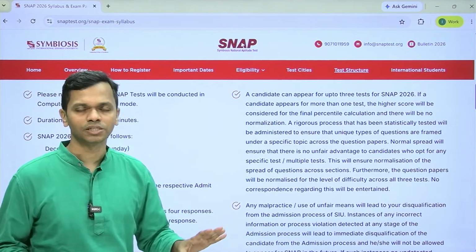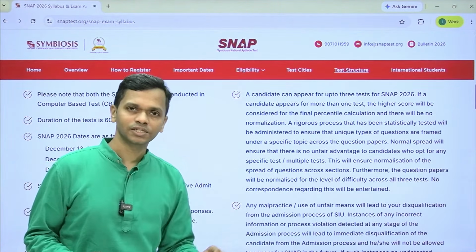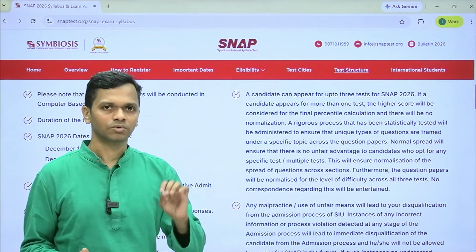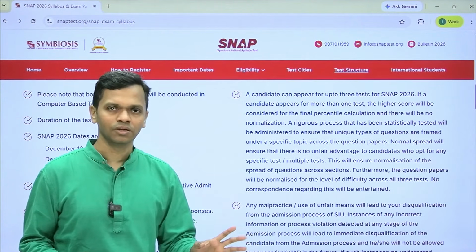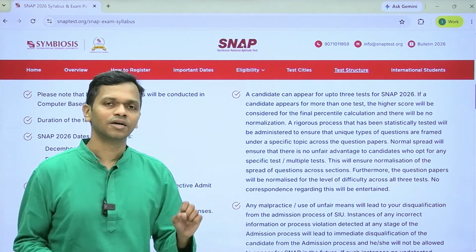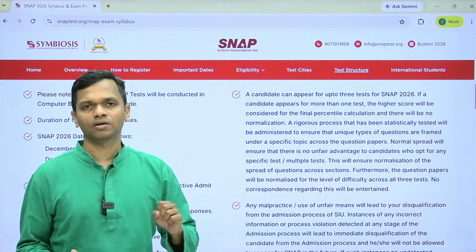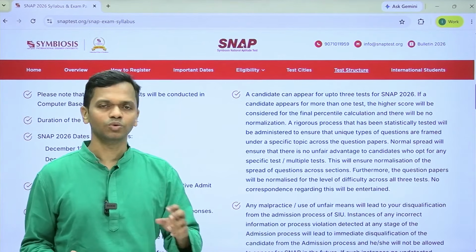There is no normalization, which means that if you're a serious candidate, you should be attempting 2 SNAPs or maybe 3 SNAPs. If you attempt all of them, then great, nothing like it. But if there is any constraint for whatever reasons, you want to appear for 2, you can do that.